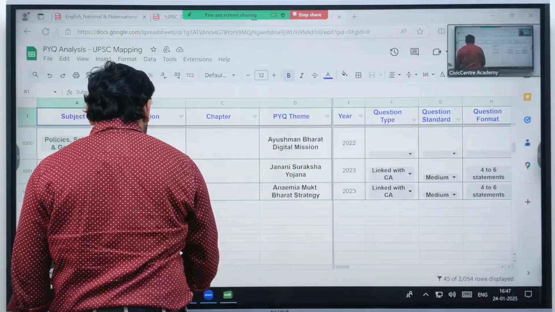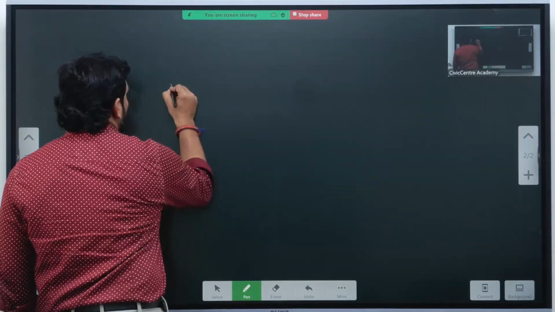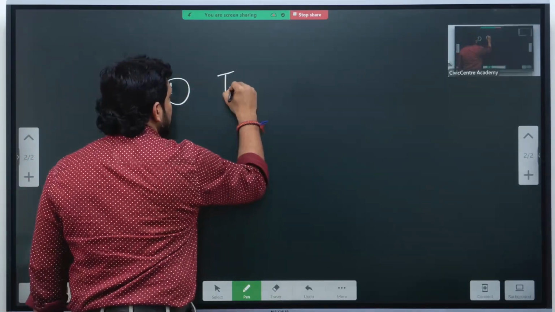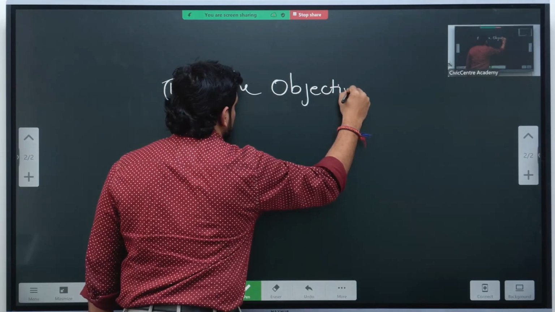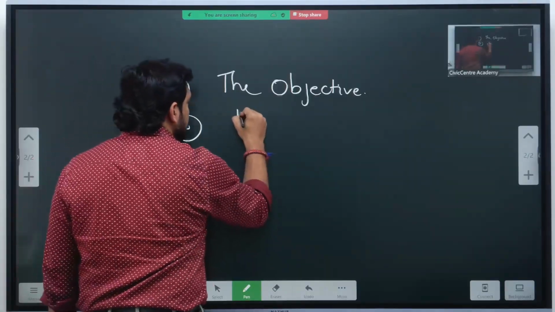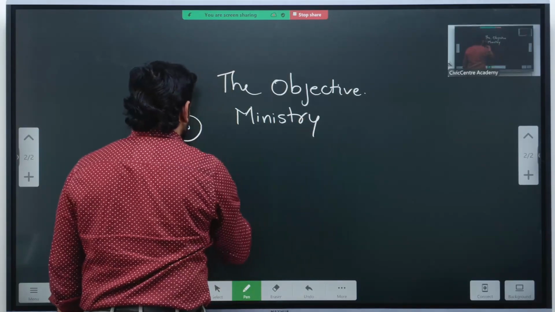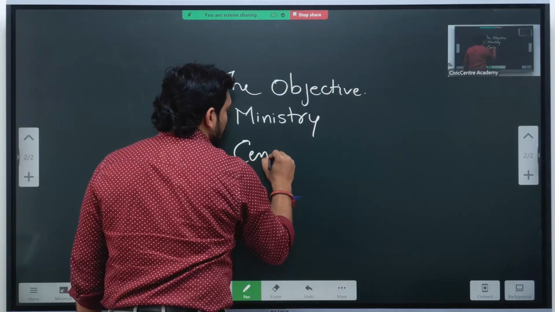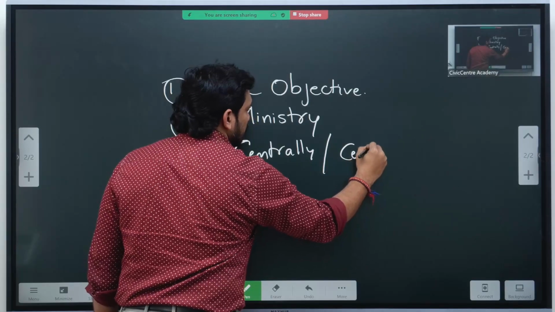As I told you in the previous session, whenever any policy is there, first thing that you need to know is what is the objective of the policy. Second thing, you need to know which ministry implements the policy. Third thing, whether it is centrally sponsored or central sector.